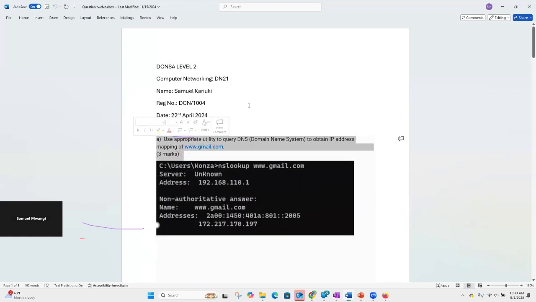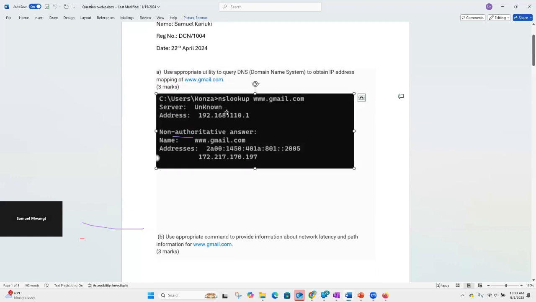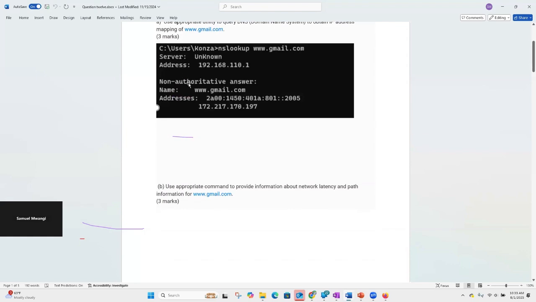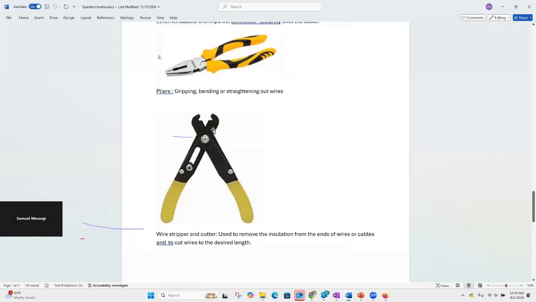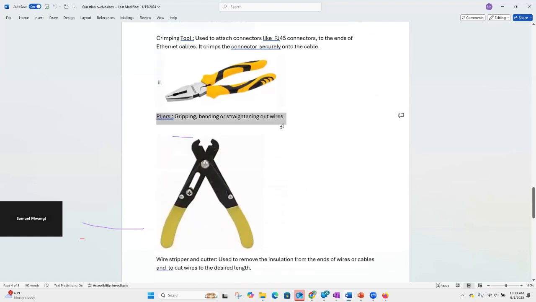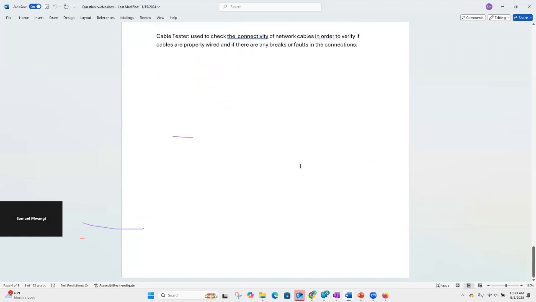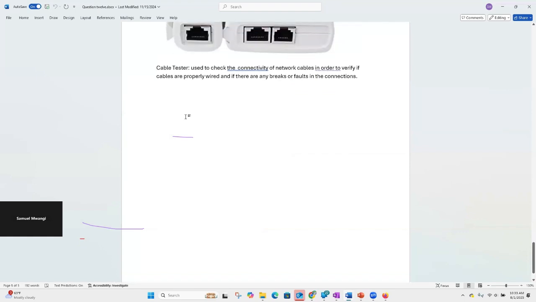So part A, this is the screenshot that we took, even without showing you how I took the screenshot, in the interest of time. Because you have the basic skills, please enhance your basic skills and get to know what your exam requires you to do, and practice on those areas. The first bit of our question is in there. The second bit is in here, and the others follow in here. And these other tools, plus their purposes, their answers are still in here. And now it's time to upload.